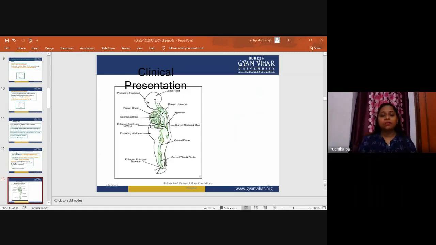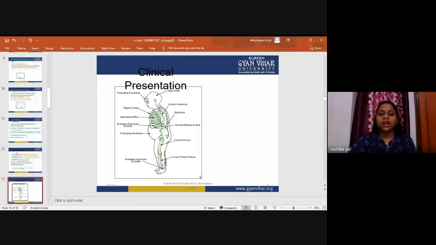We can see in the young infant that pressure over the soft membranous bone of the skull feels like a ping pong ball being pressed and released, pressed and released. We can see it in the diagram also. Here you can see the protruding forehead, and over here we can look for craniotabes.